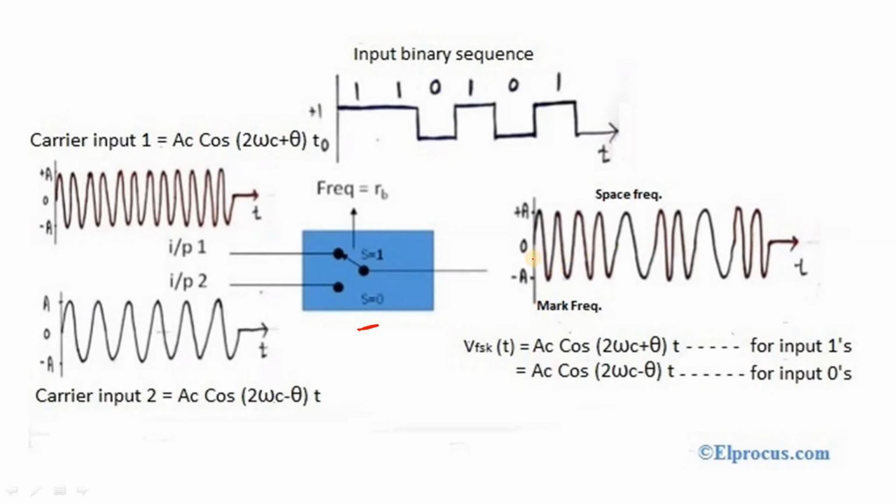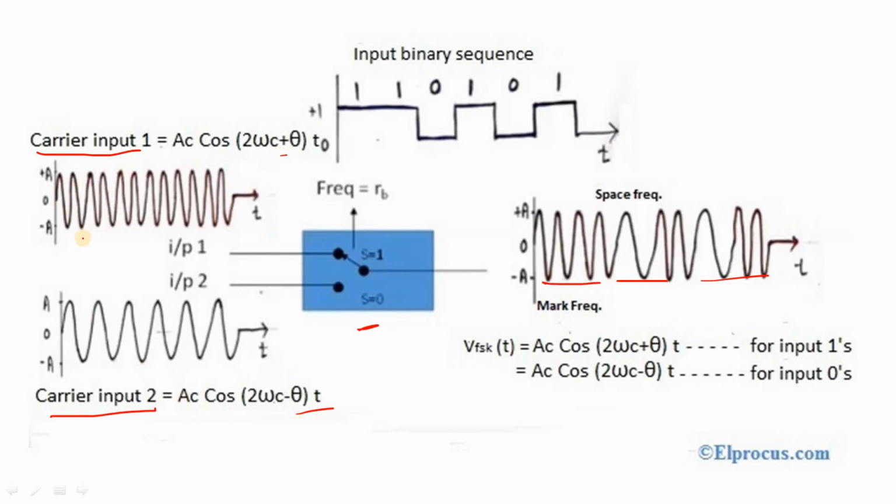The final modulated and resultant output is like this. The frequency is varied like this. See here, this is the carrier input 1. The wave equation is Ac cos(2 omega c plus theta), and here carrier input 2 is Ac cos(2 omega c minus theta). That means here plus theta and here minus theta.